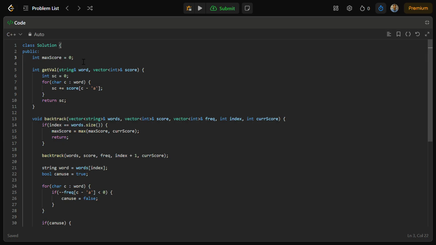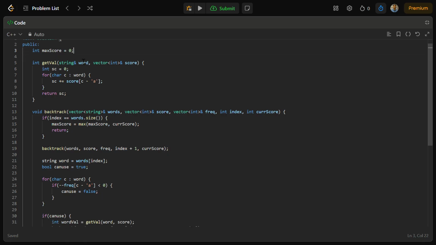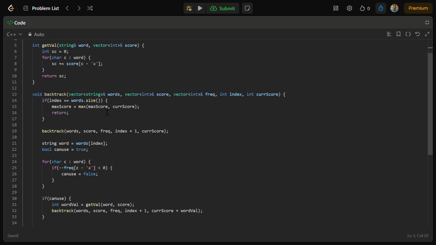So I must reuse the value. For that case, we can also use a reference, that is int& max score, so I can pass it by reference, not creating a copy, so that I can still use it for the other case scenarios. That's why I've used max score as a global variable. So you got the idea. Now I got the max score, return it, and if not, then we have to do the other things.